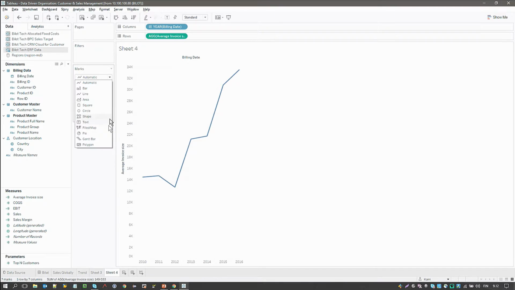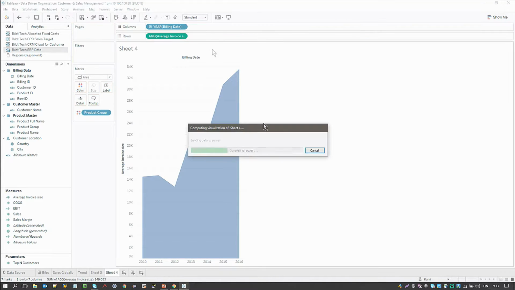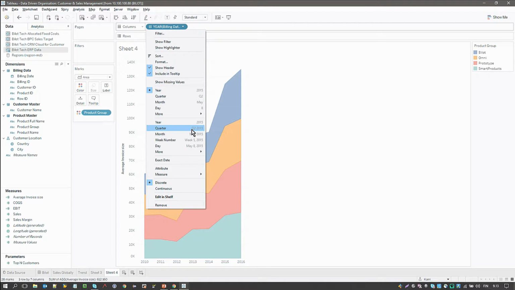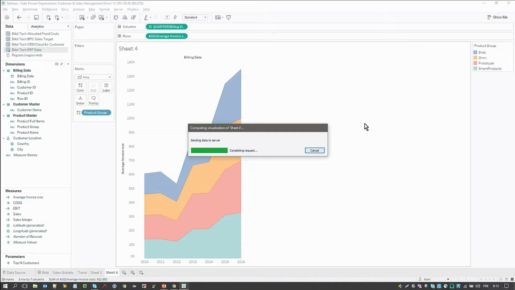So here, for example, we now have our average invoice size through all of our product groups, but then of course we can split that out and see how that relates to all these different product groups. And then I dive down onto, for example, a quarter level over the years.